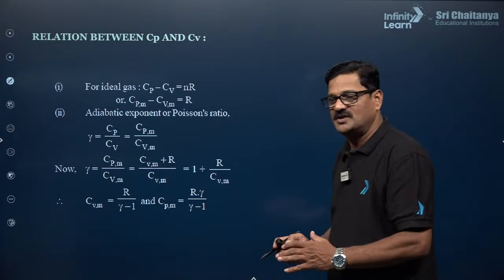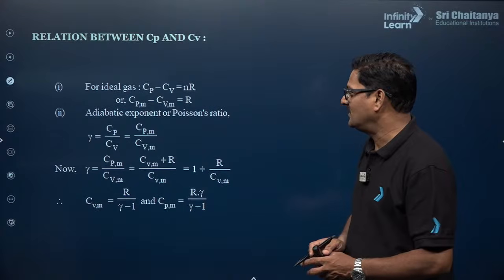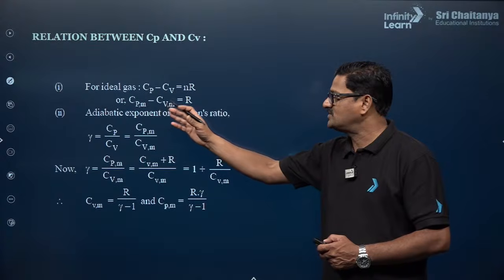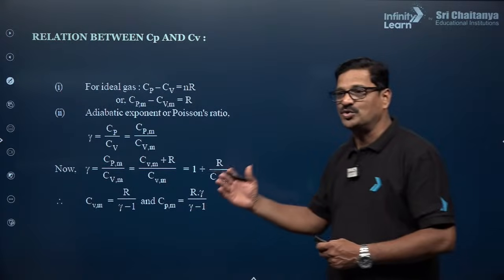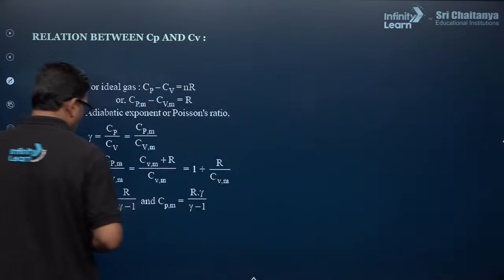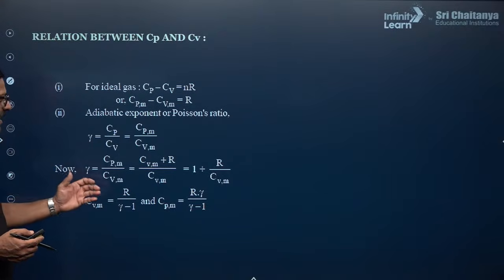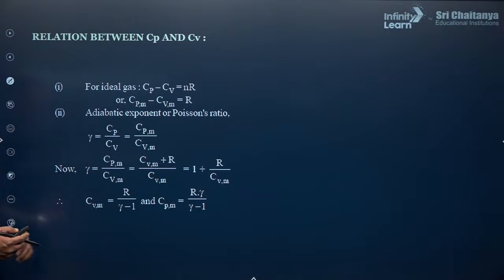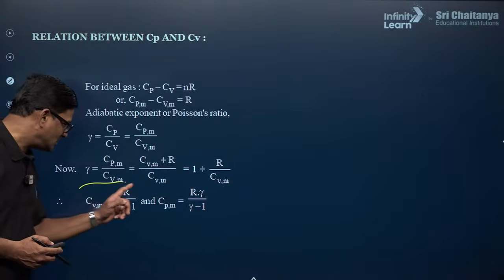So relation between CP and CV: CP minus CV is equal to R. Molar heat capacity at constant pressure minus molar heat capacity at constant volume, and gamma is the ratio of CP and CV, and it could be expressed in different ways. Gamma is equal to CP by CV, which is CV plus R by CV, which is 1 plus R by CV. And CV is equal to R by gamma minus 1, and CP is equal to R gamma upon gamma minus 1. So these are the things.